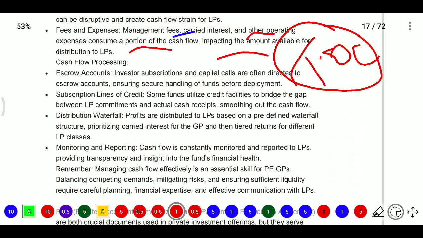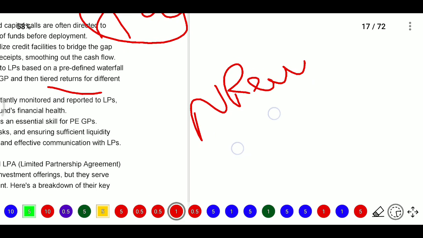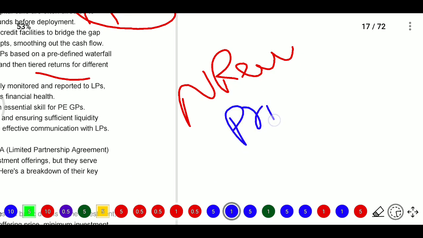Next, the distribution waterfall. Here profits are distributed to limited partners based on a predetermined waterfall structure, prioritizing the carried interest for the GP, and then the preferred return for different LPs. For example, for the realized amount, firstly they will repay the principal.